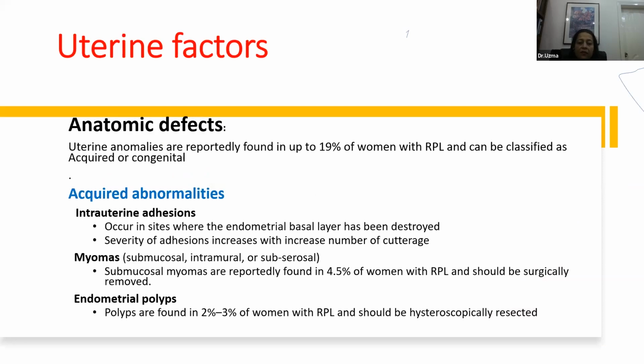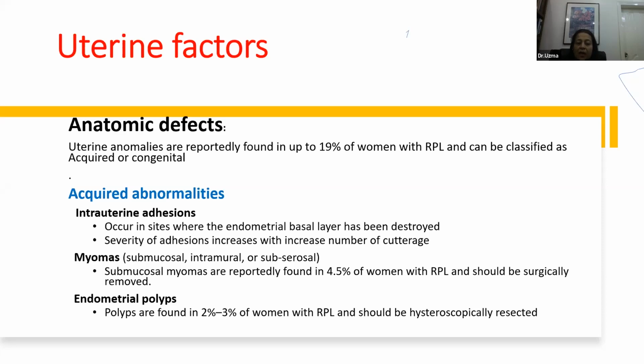So considering the uterine factors, the anatomical defects, they could be acquired or congenital. Among the acquired abnormalities, the causes could be intrauterine adhesions or myomas or endometrial polyps. How do intrauterine adhesions occur? They occur whenever the endometrial basal layer is destroyed. And the severity of adhesions will increase with the number of curettages or repeated cesarean sections. Anything which damages the endometrial basal layer can lead to intrauterine adhesions.